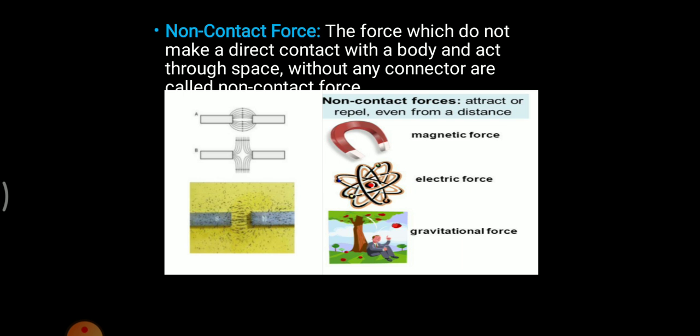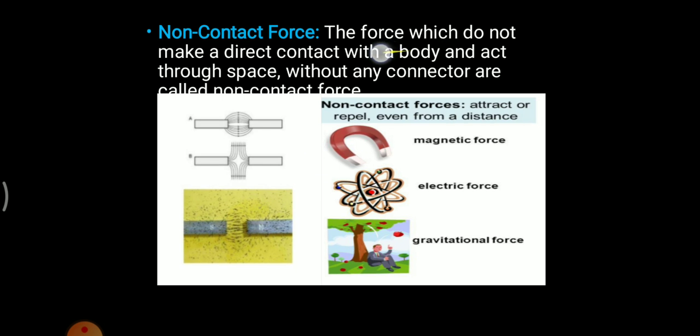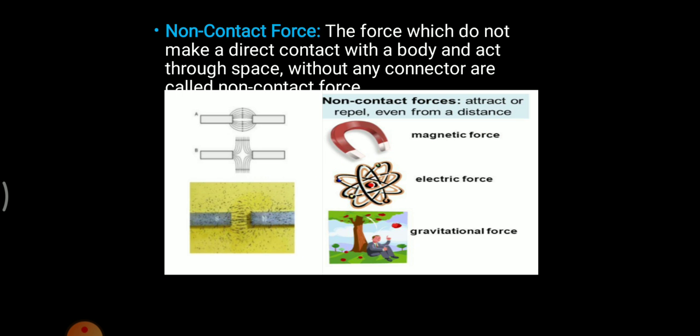We will understand this frictional force more precisely in the coming slides. Now let us see non-contact forces also. Non-contact forces are those which do not make a direct contact but still a force is being created. There is no contact between two bodies but still we can experience that force. Certain examples of non-contact forces are magnetic force. This is a magnet. As we know, a magnet has two poles, north pole and south pole.